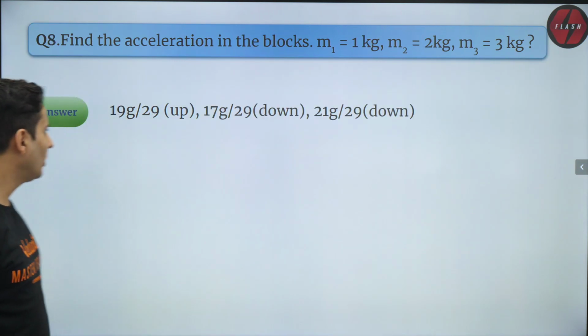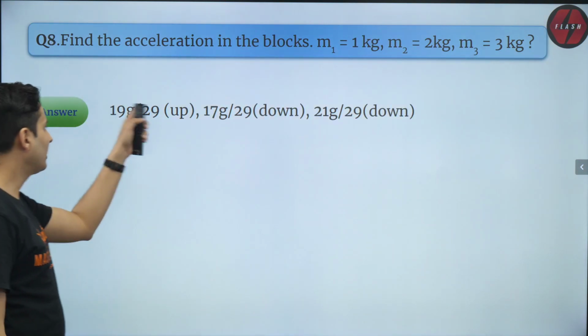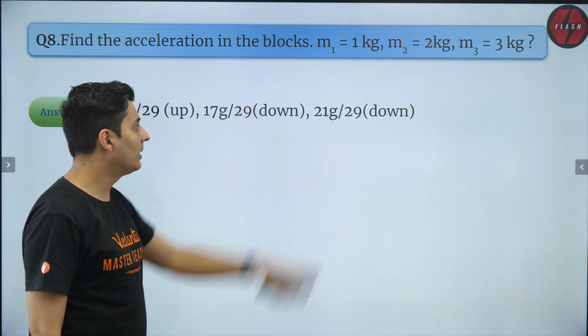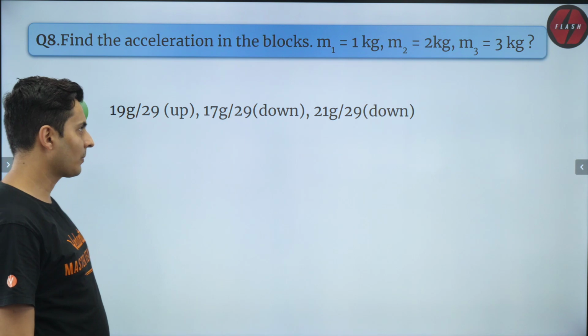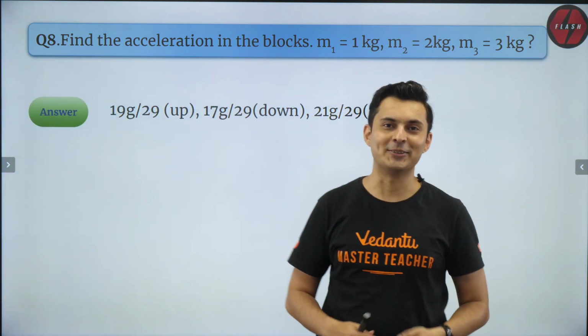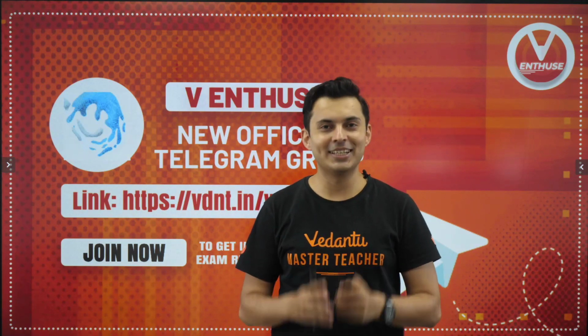So after solving, these are the answers that you get. 19g by 29 up, 17g by 29 down, and 21g by 29 again down. Okay, so that is the answer. What an amazing question. What an amazing question, है ना?